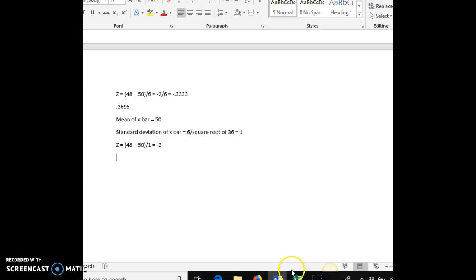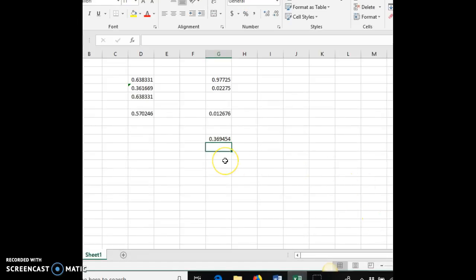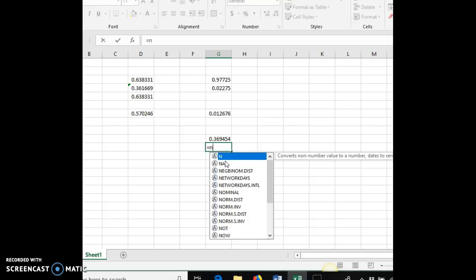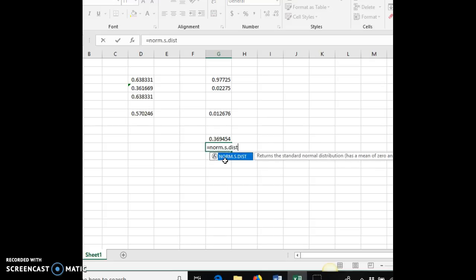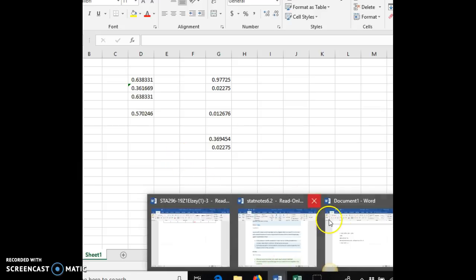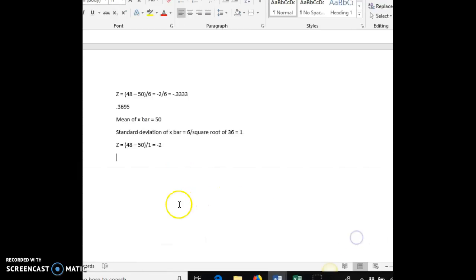So let's look up negative 2. We've got equal norm.s.dist, negative 2 and true, and that makes our probability 0.0228, quite a bit smaller than the other one. And there we have it.